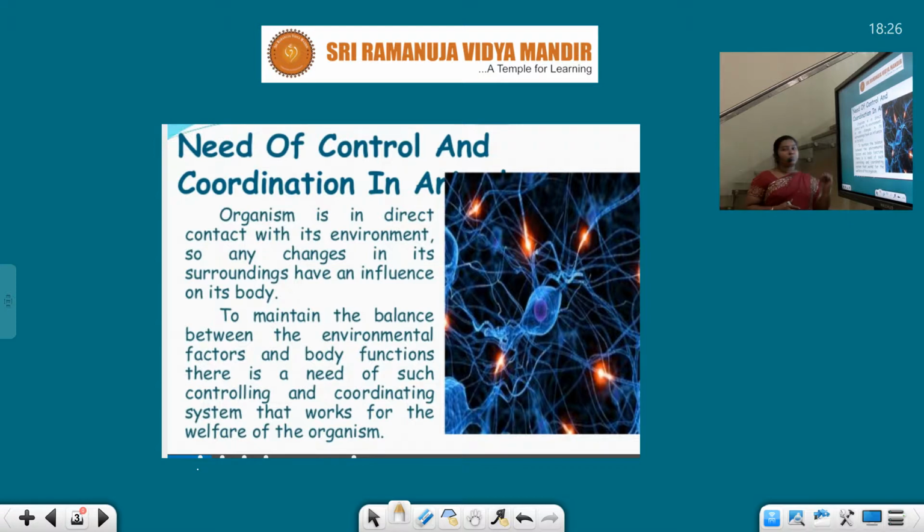To maintain the balance between the environmental factors and our body functions, there is a need for a good control and coordinating system in our body. We have different systems in our body, like digestive system, muscular system, nervous system, and endocrine system. So many systems we have in our body. Among all these systems, we should have good rapport and good coordination, and we need to get our body prepared for the conditions in the environment.